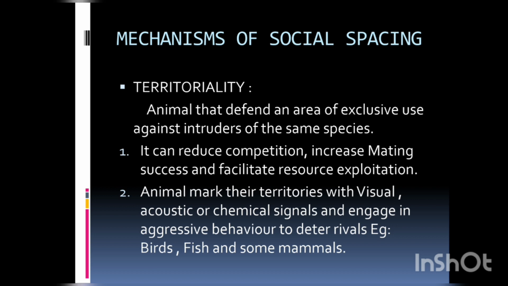Mechanisms of social spacing. Territoriality. Animals defend an area for exclusive use against intruders of the same species. It can reduce competition, increase mating success, and facilitate resource exploitation. Animals mark their territories with visual, acoustic, or chemical signals and engage in aggressive behavior to deter rivals. Example: birds, fish, and some mammals.